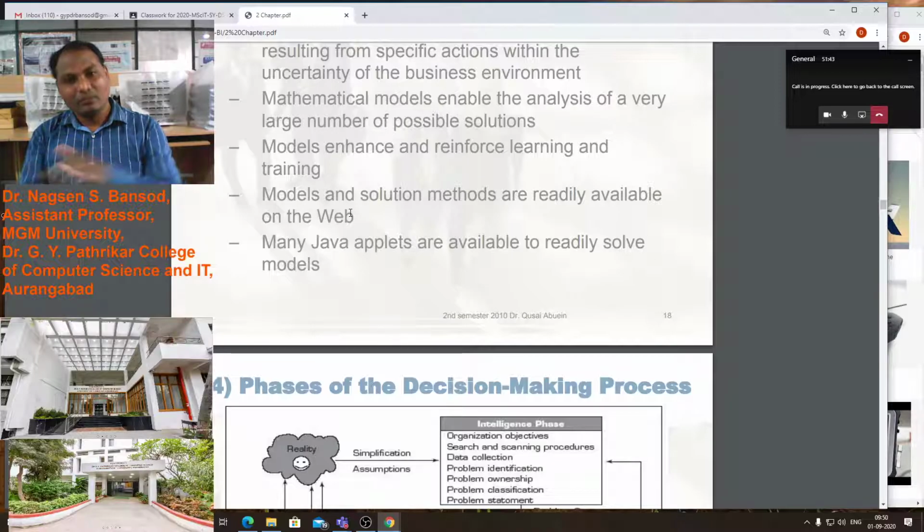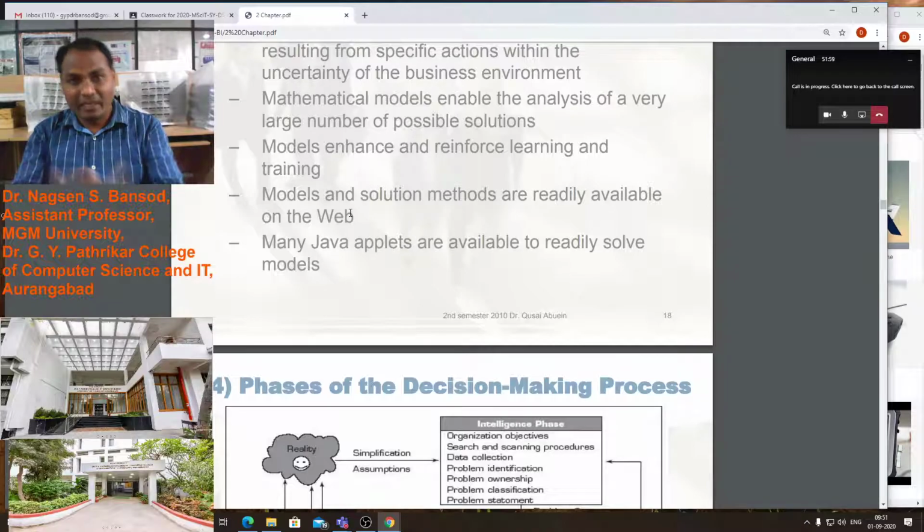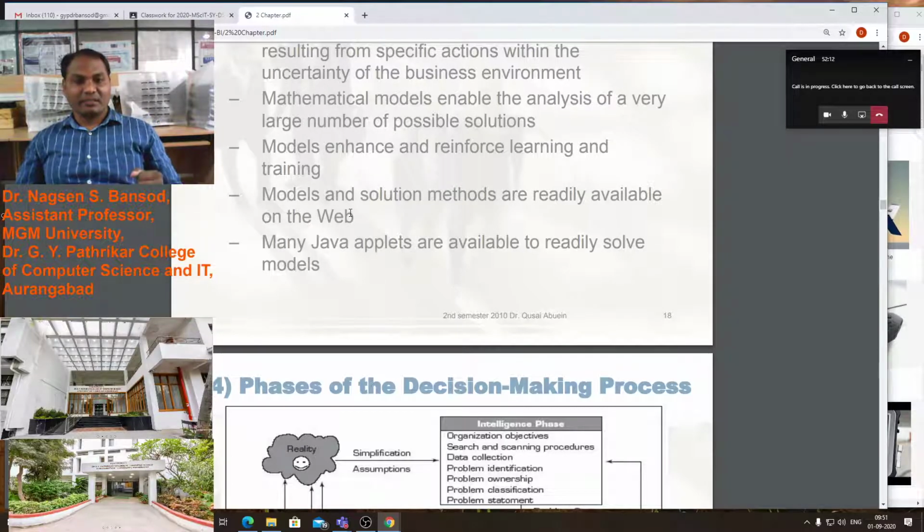We can train the model as well as reinforce the learning of the model. Reinforcement learning means someone will add the solution into the model. We will take the help from experts. Reinforcement means a teacher is there to teach and train the model. That is reinforcement learning. We will enhance the models by taking the help of reinforcement learning and training.